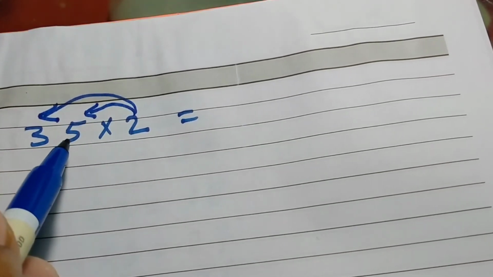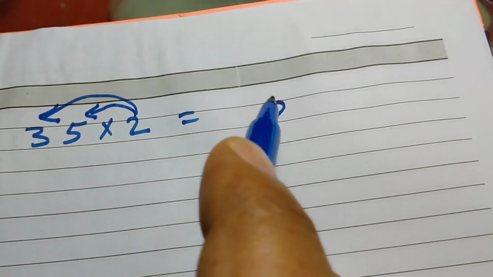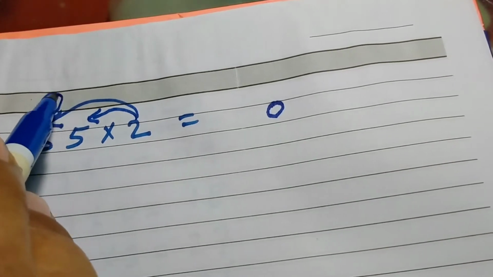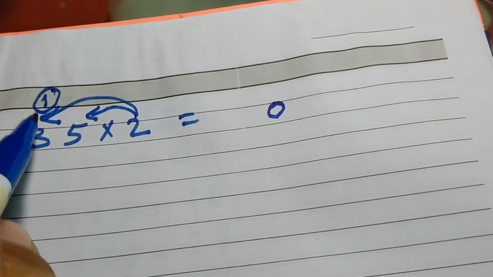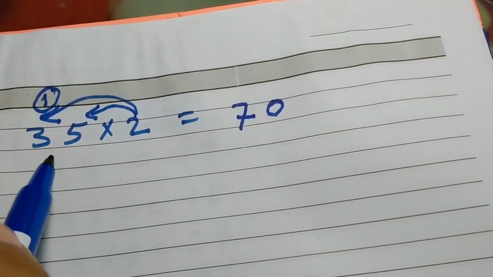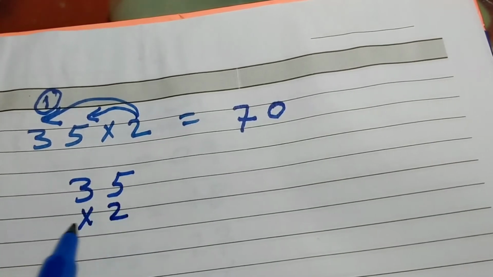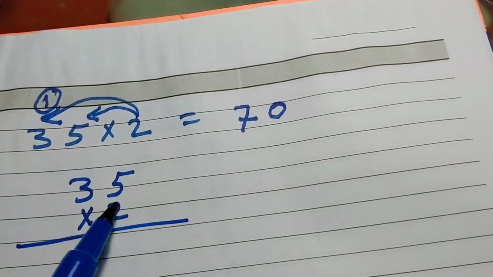2 times 5 equals 10. We will not write 10, we will write 0, and the next digit we will add here. So 2 times 3 is 6, plus 1, 7. In column form it will become like that. We start from the right side.